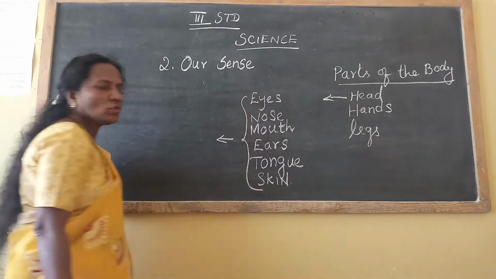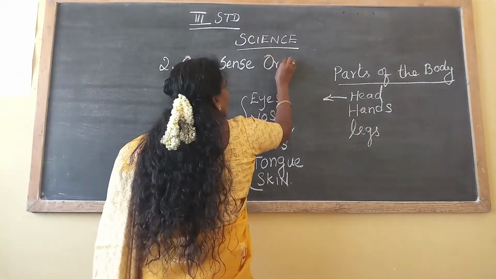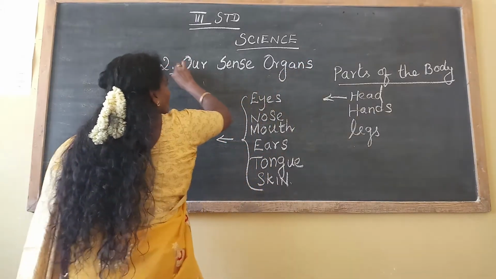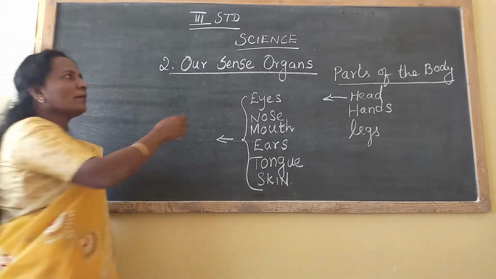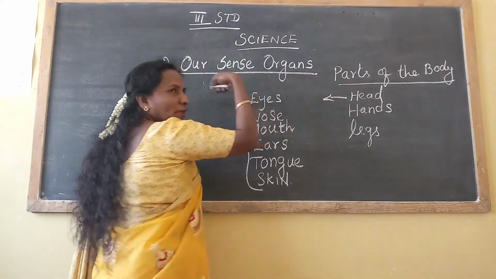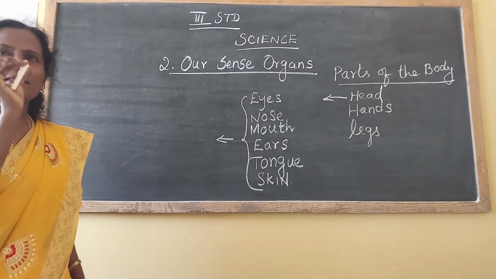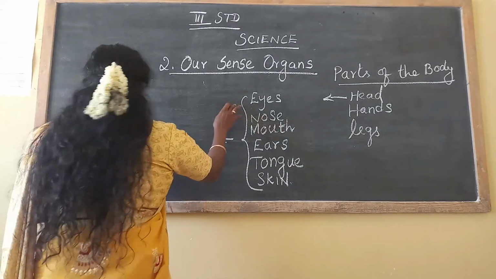S-E-N-S-E, sense, O-R-G-A-N-S, organs. Why are we not saying sense organ? We are saying sense organs. Organ is singular. Organs are plural, more than one. Now we can see what the sense organs are.